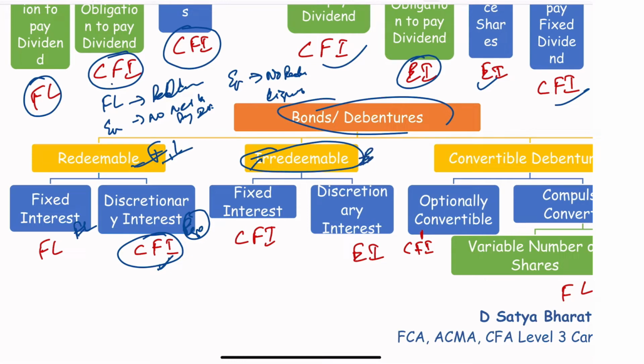Irredeemable, it is more of an equity style feature, right? So no need of making the payment. So this is fixed interest, but then fixed interest is a financial liability feature, so that's why it is a compound financial instrument. Irredeemable feature, it is more of equity style, plus discretionary, both are equity, so it's straight